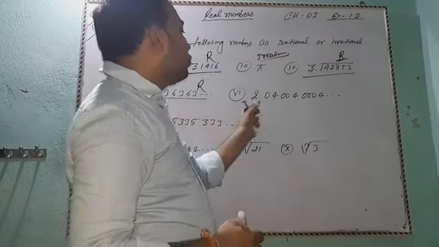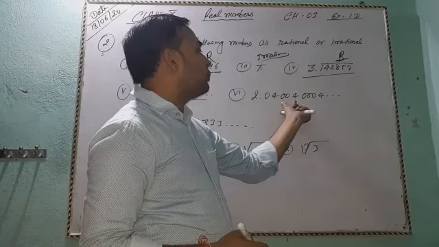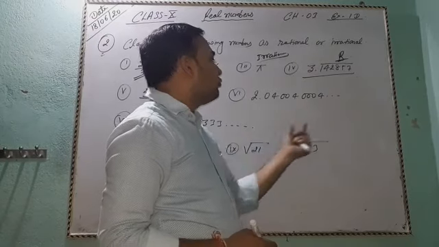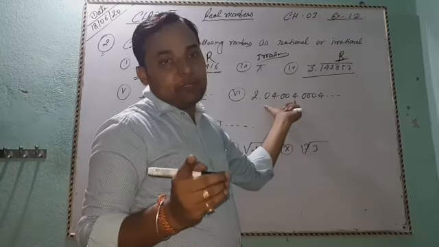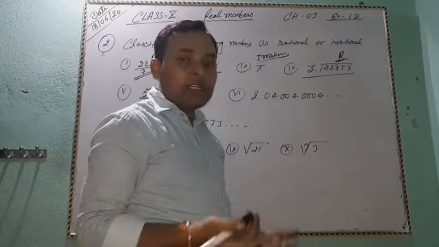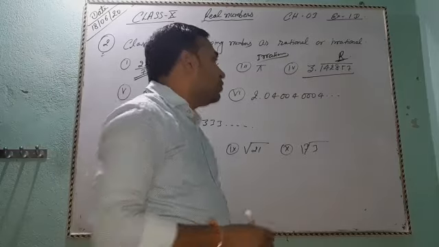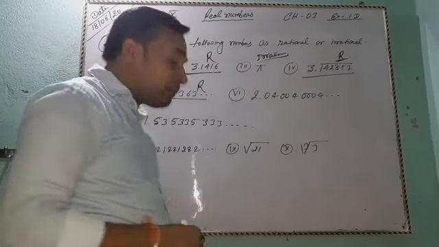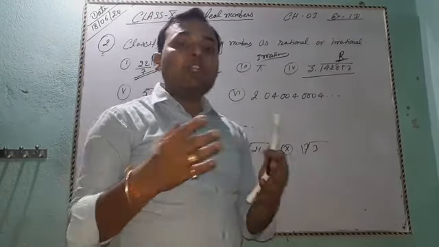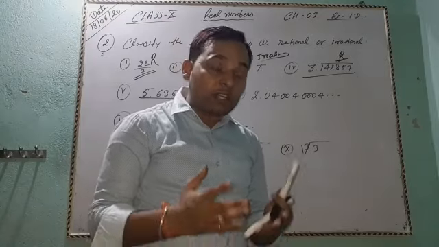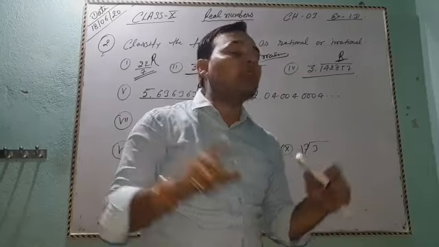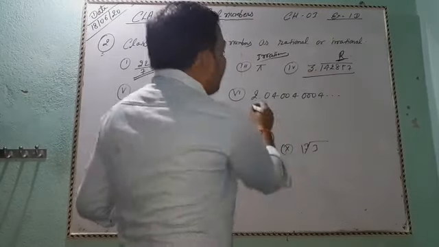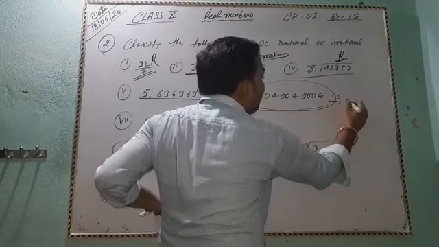6th number: 2.0400400004... So this is not a terminating decimal and not a recurring decimal. It means non-terminating. We know that non-terminating and non-recurring decimals are called irrational numbers. So the 6th number is an irrational number.